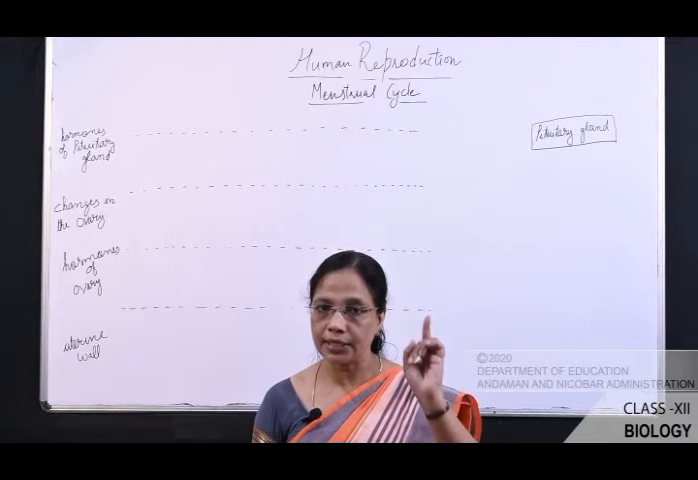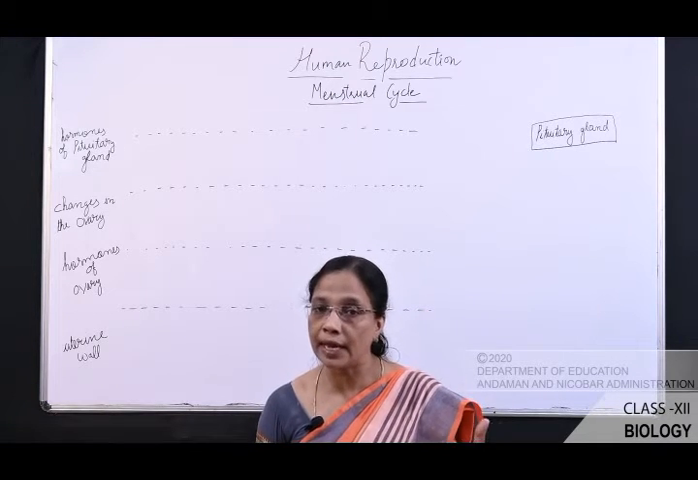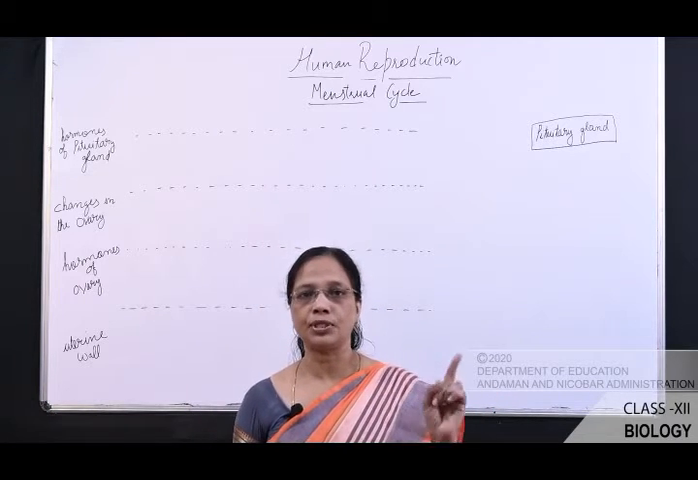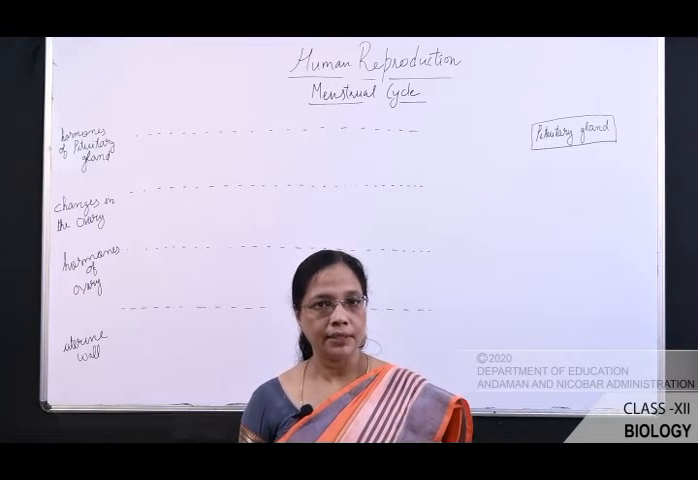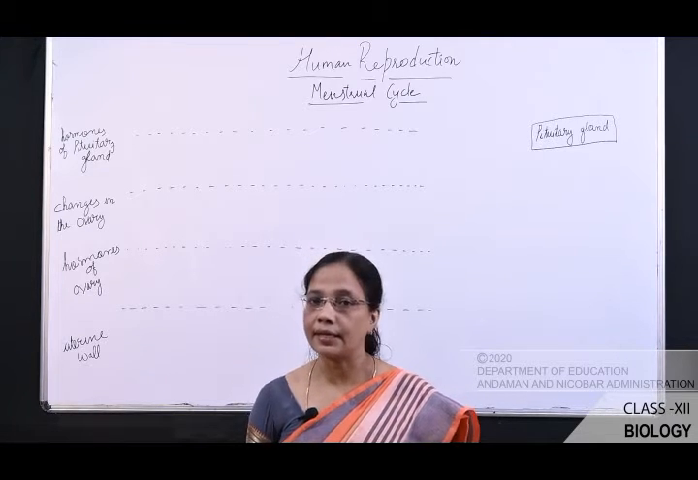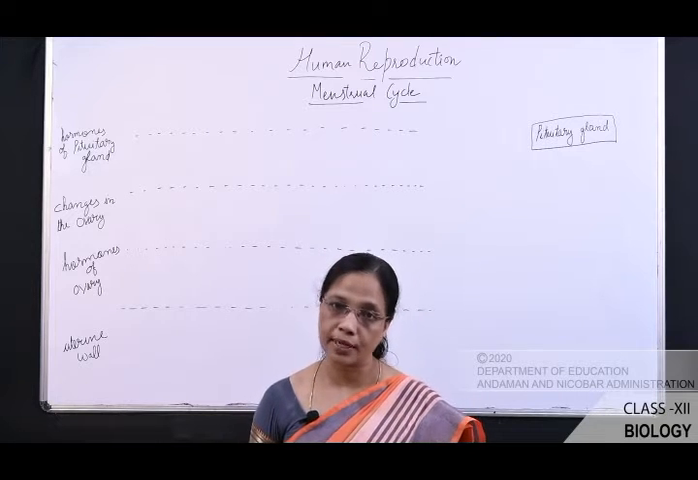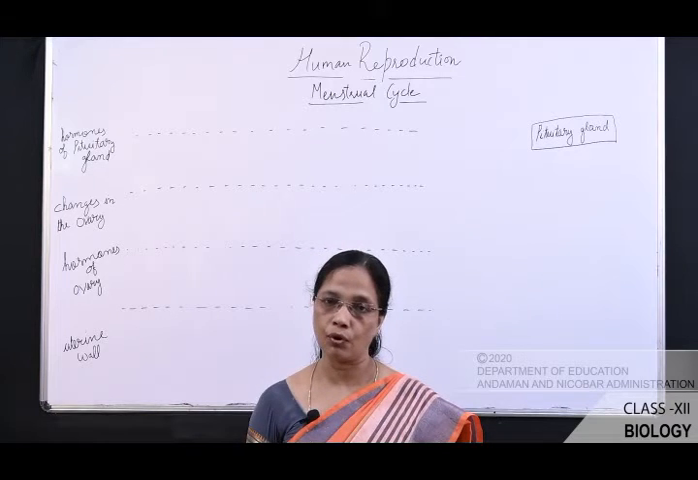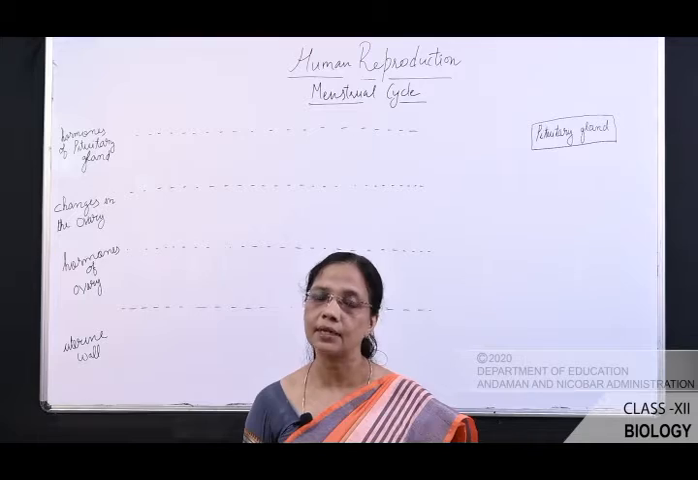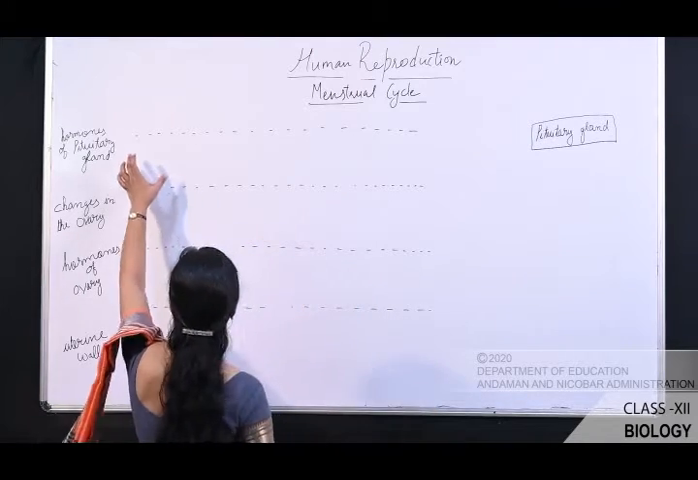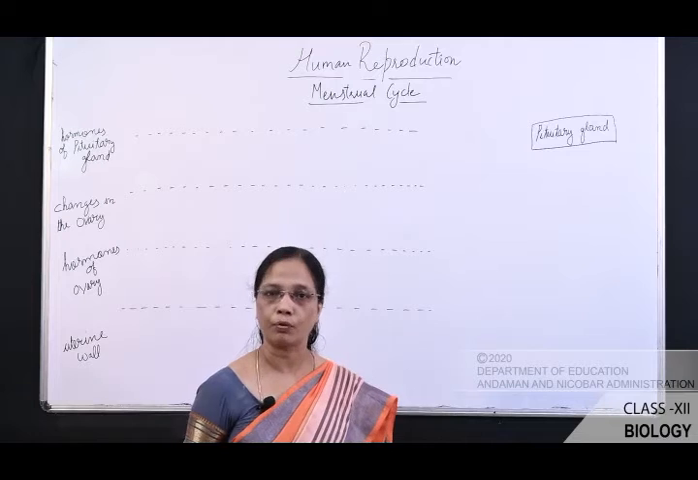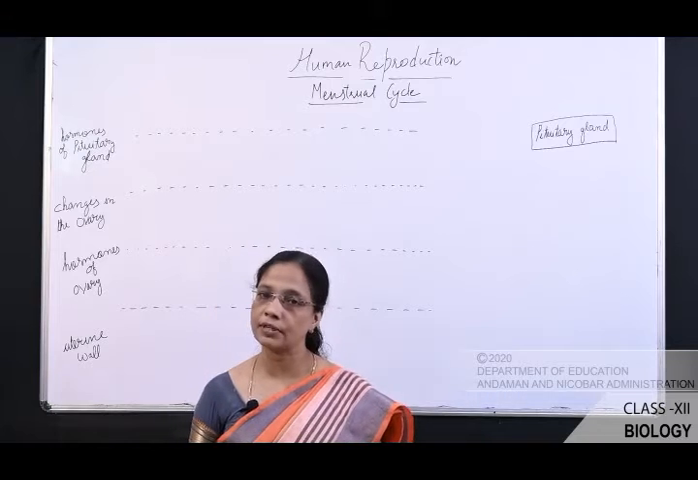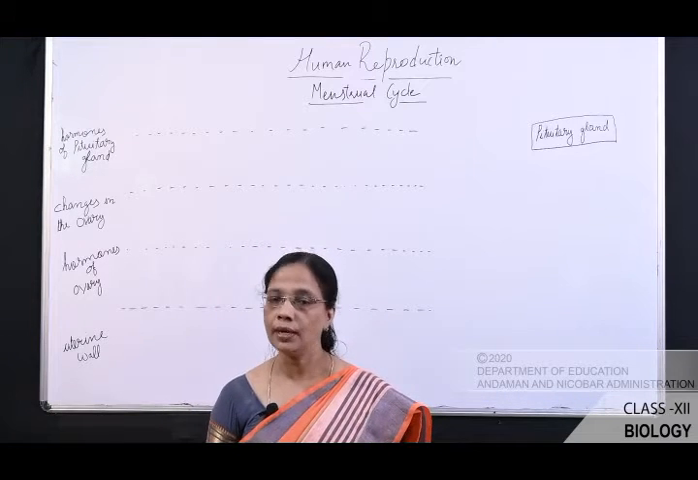Okay, this GnRH is a hormone which stimulates the anterior pituitary gland. At that time, this anterior pituitary gland secretes two types of hormone. What are the two types of hormone? That is FSH, follicle stimulating hormone, and LH, luteinizing hormone. Here we will see the levels of these hormones. Now we are going to start with the first phase. What is the first phase? That is the menstrual phase.